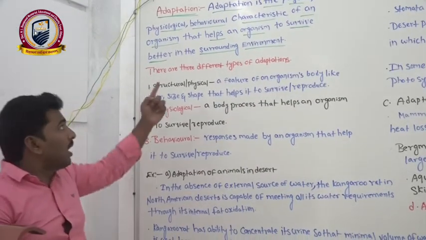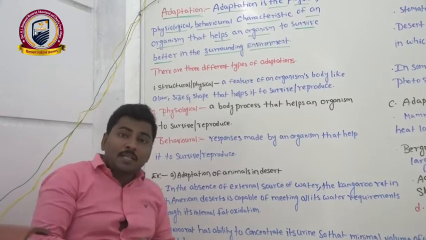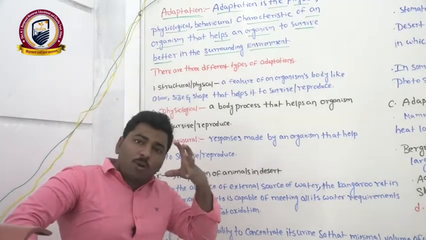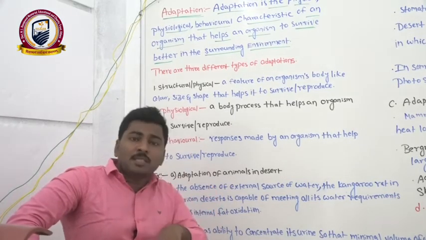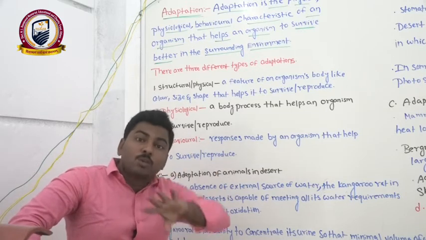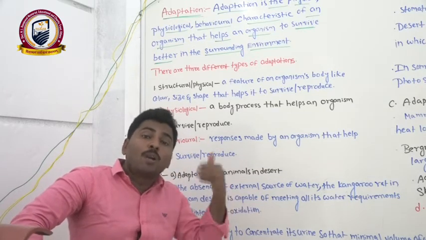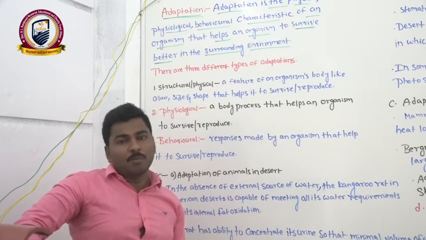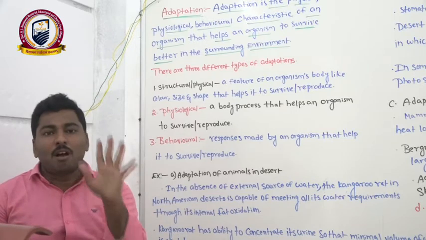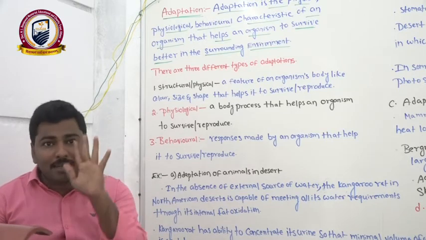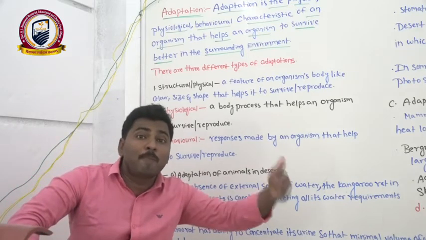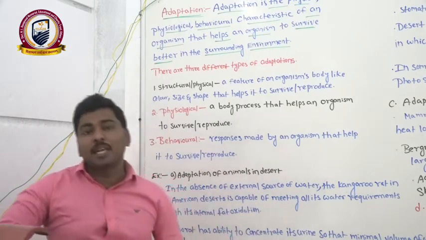Already in the last session we have discussed regulators, conformers, migrators, suspenders. Why are they doing those things? Because they are adjusting to their surrounding environment. Those are also considered as one kind of adaptation. Adaptation is a special character of an organism. This characteristic is helpful for the organism to survive better in its habitat.